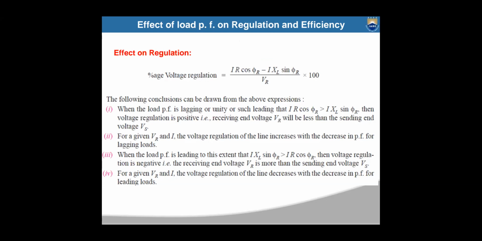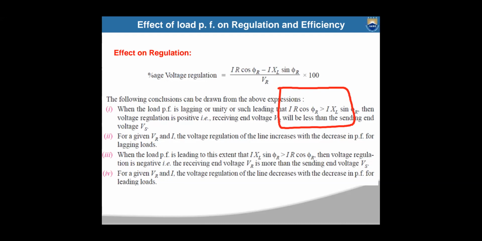When the power factor is lagging or unity, from the voltage expression, IR cos phi r will be greater than the IXL sin phi r value. So voltage regulation will become positive. The receiving end voltage will generally be less than the sending end voltage for lagging loads.